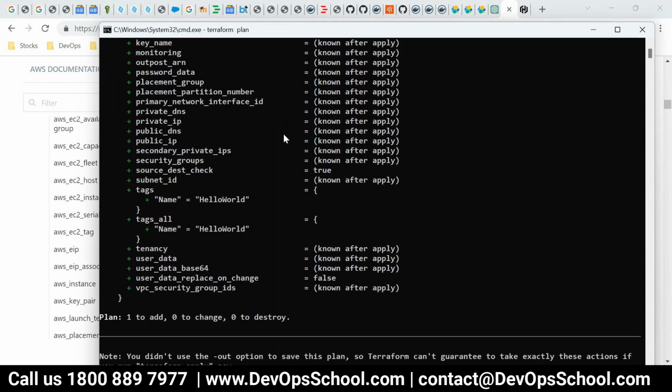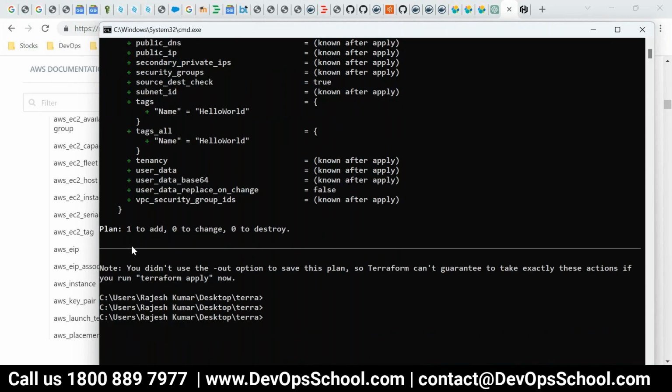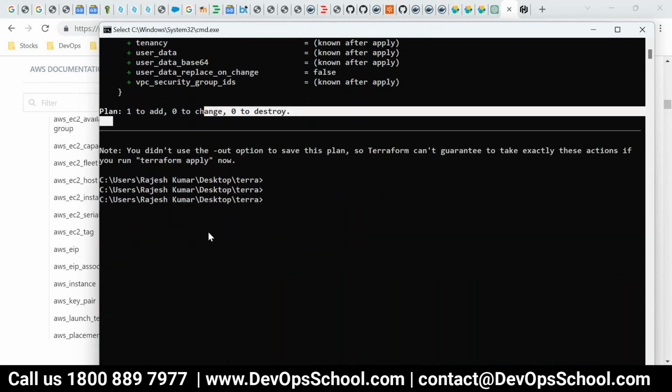Yeah. So see here, one resource to add, 0 to change, 0 to destroy. So that means it's a plan, it's a dry run. Now I'll make an apply.